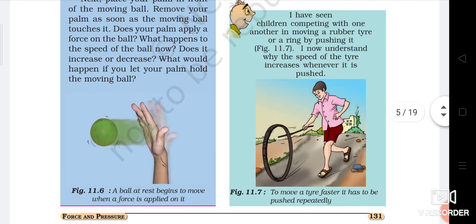If you observe the diagram, to move a tire faster, it has to be pushed repeatedly. Repeatedly, you have to give a pushing force so that the speed of the tire will increase continuously. If you stop, the speed of the tire will also stop. Again, you have to repeatedly give the push.